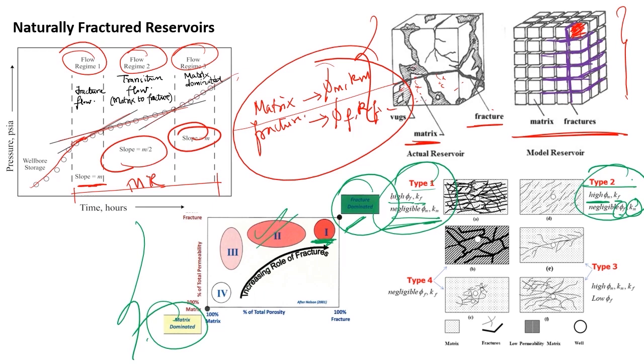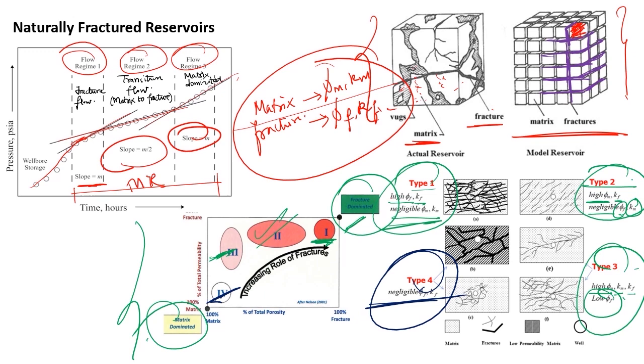Okay, now in type 3 kind of a naturally fractured reservoir, in this case my matrix porosity is high, and my matrix and fracture permeability are high, but my porosity of fracture is less. So this is for type 3. And for type 4 kind of a naturally fractured reservoir, you can see that I will be having a negligible porosity of fracture and negligible permeability of fracture, and I will be having a matrix dominated system over there.